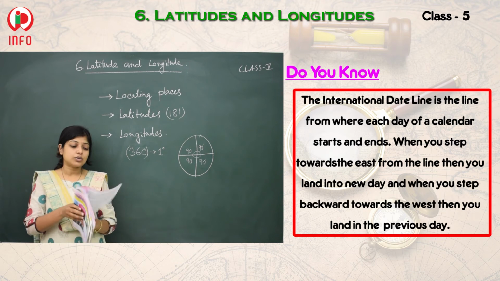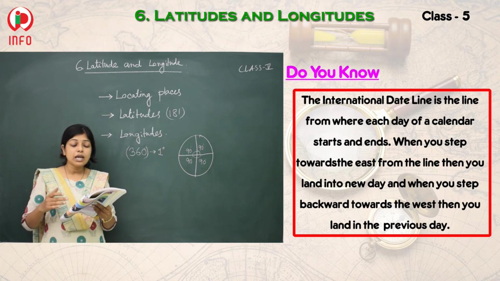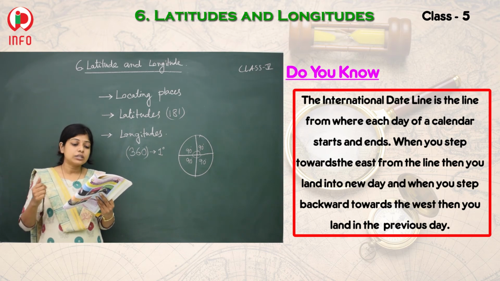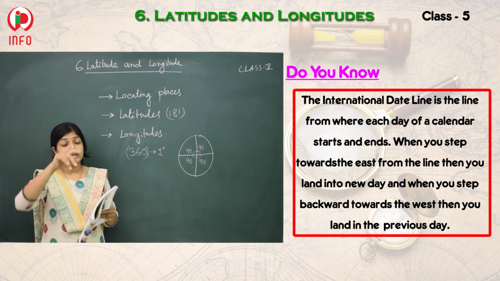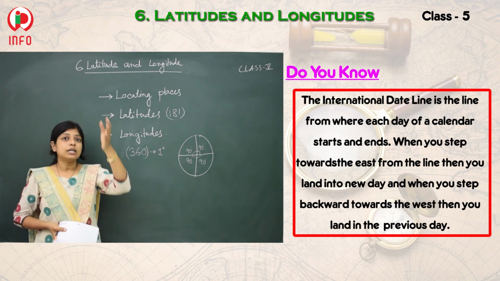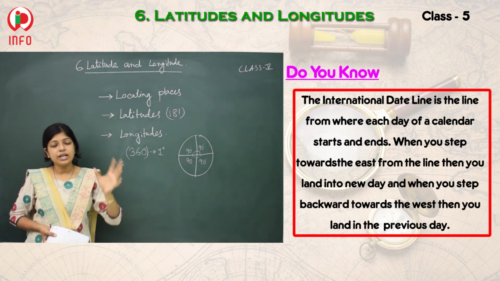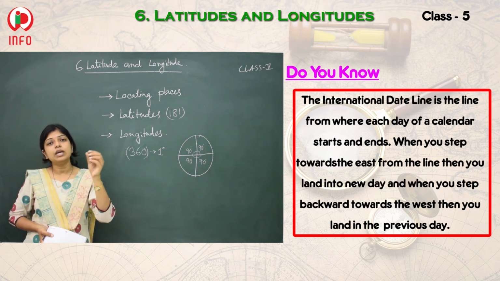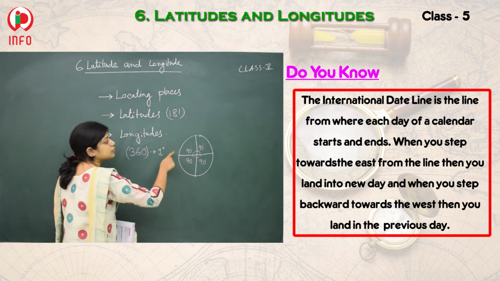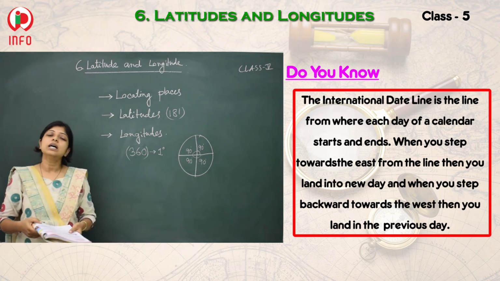And one more thing is there, that is the meridian. What is a meridian? A meridian is half of an imaginary great circle on the earth's surface. I have told you that the longitudes are also called meridians, but these are half circles, not the full one. They won't complete the total rotation. They are only a half circle, a semicircle. All of you know about the semicircle. See here, this one is the full circle, but if I rub out this portion, that one will become a half circle.